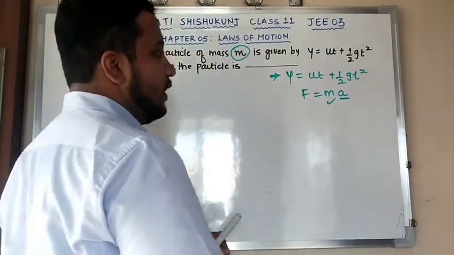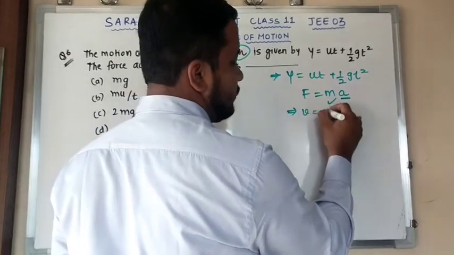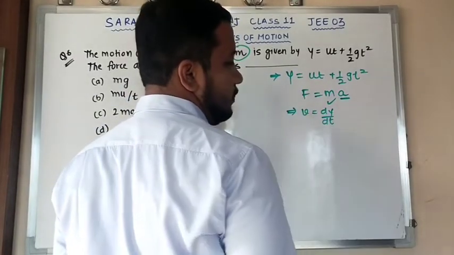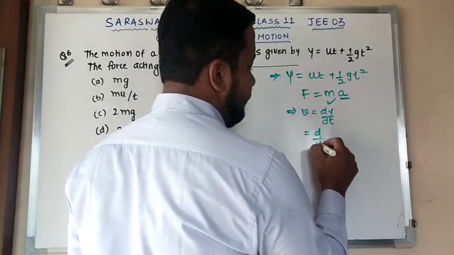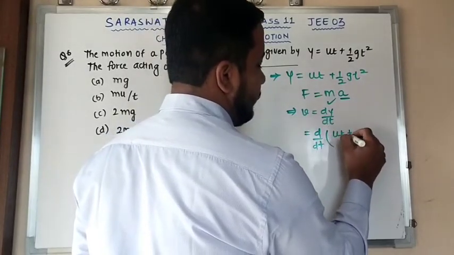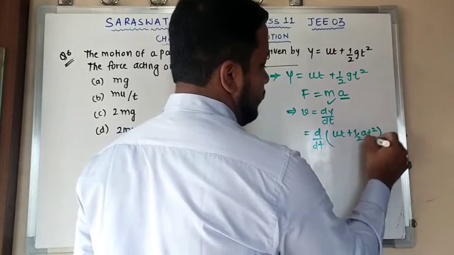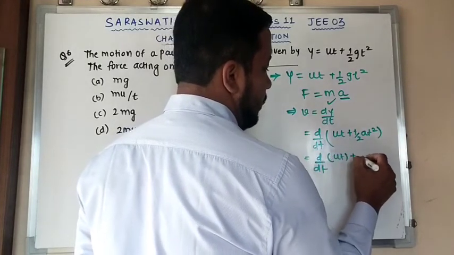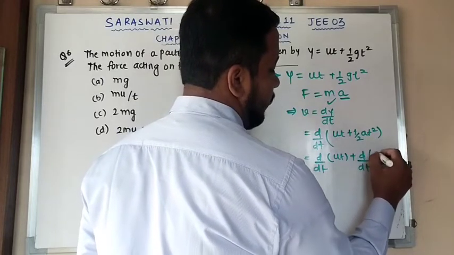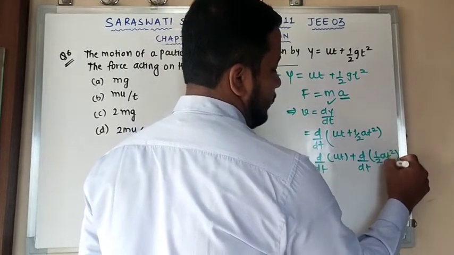Yes or no? Now we know that velocity is nothing but the rate of change of displacement. So I can write d by dt of y, that is nothing but ut plus 1/2 at square. So I can get d by dt of ut plus d by dt of 1/2 at square. Is this clear?